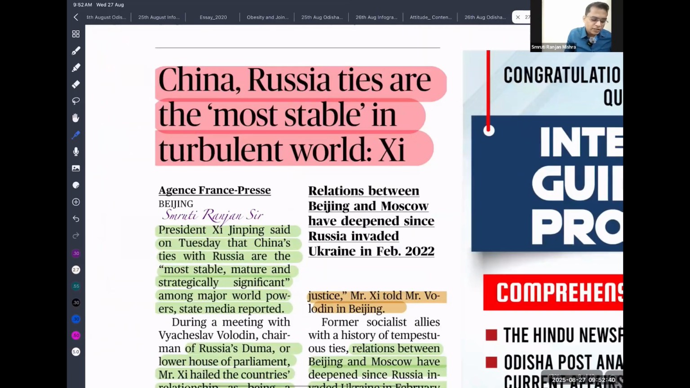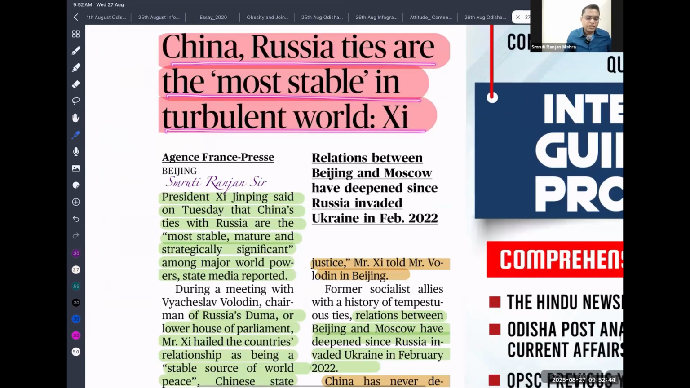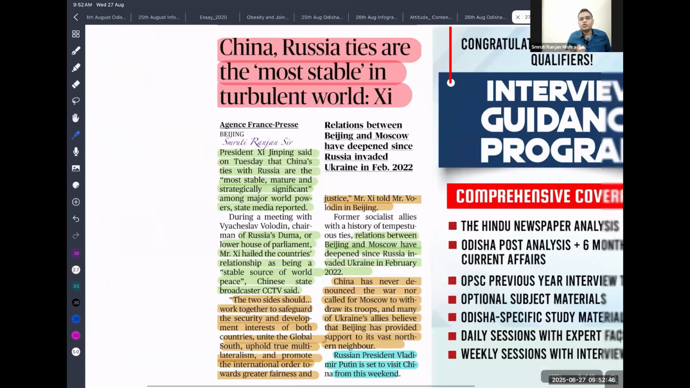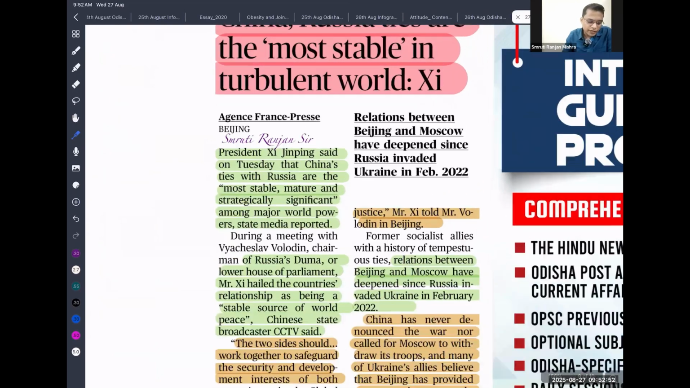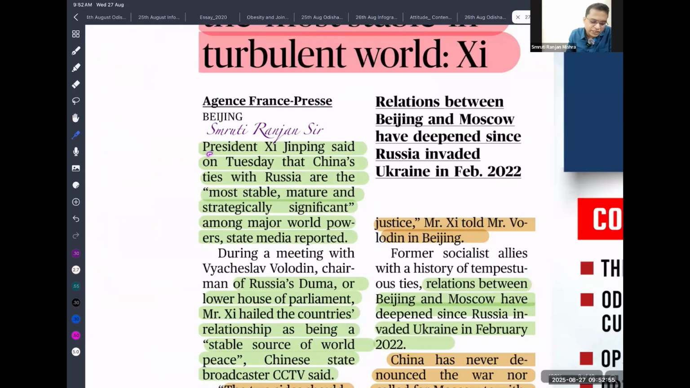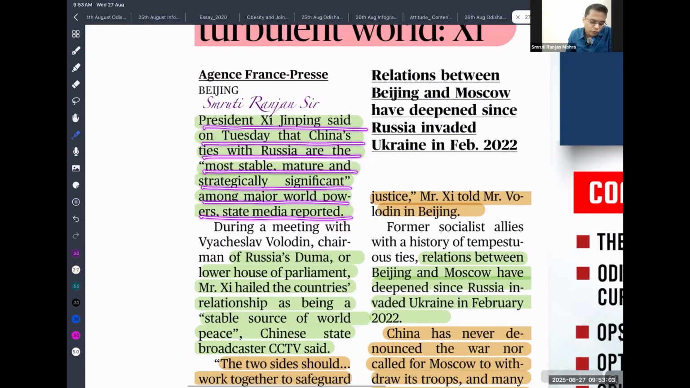So China-Russia ties are most stable in a turbulent world. Recently we have seen the USA's action against both China and Russia lead to the two coming together and cementing their relationship. So this is a cause of concern for India also. President Xi Jinping said on Thursday that China's ties with Russia are the most stable, mature, and strategically significant among major world powers, state media reported.